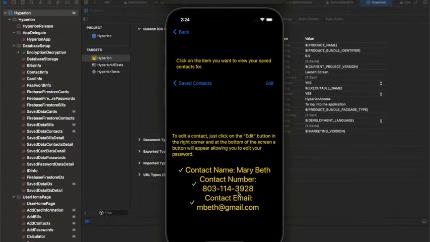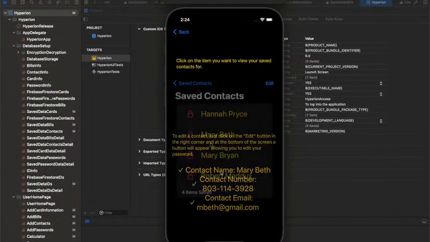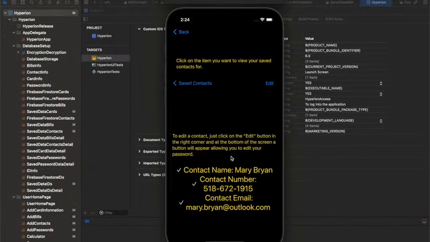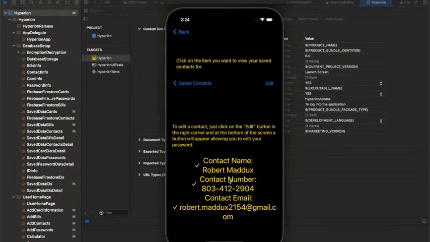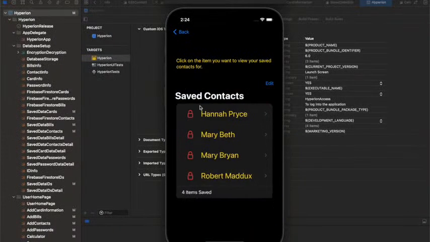Mary has a Gmail and a different phone number. And Mary Bryan, who has another email, and she has a different phone number. And his brother, Robert, you can see his email, and all this information is different, and it's a quick access to finding all that information in one spot.